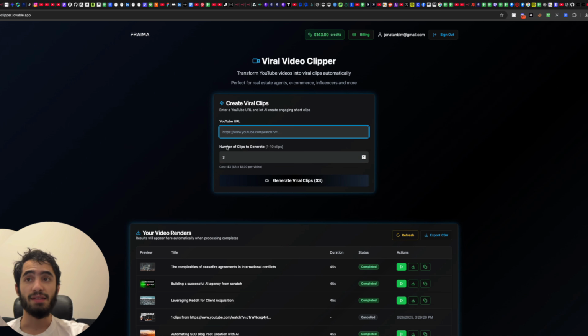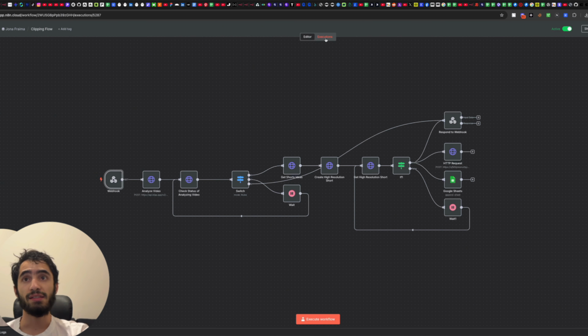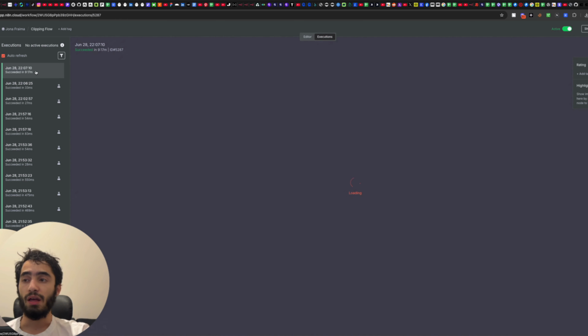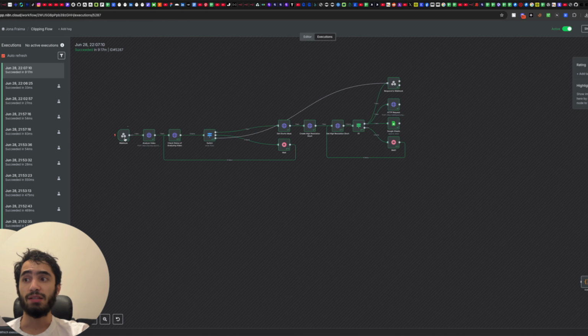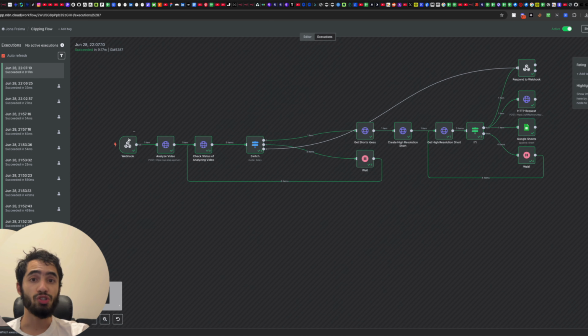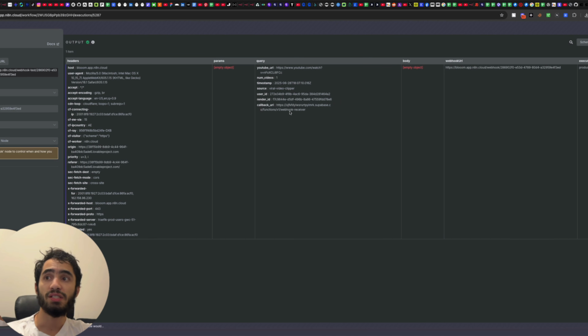Now it sends that information via the webhook, and it also creates a bit more information that will be needed to identify each rendering, each process, right? So I will show you here what is actually being sent. It is a link. It's the number of videos that is needed. It's a timestamp. It's a user ID and a render ID, which Lovable creates for you.